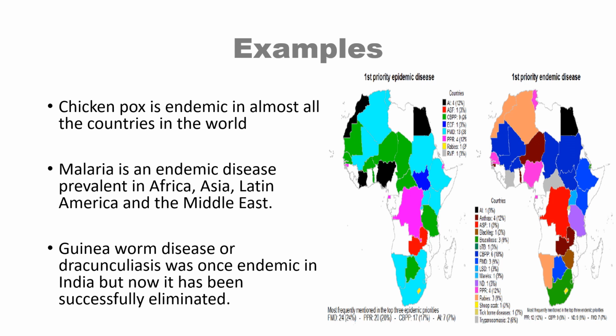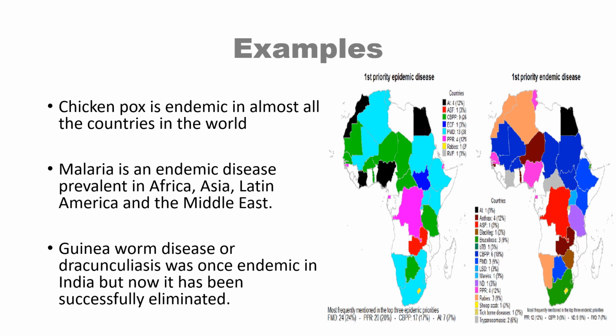Next disease is another common disease in India and various parts of Asia, but it's not very common in the developed world. So that disease is malaria. Now, malaria is endemic and it's prevalent in Africa, Asia, Latin America, Middle East, and every year there are cases of malaria reported in these regions, but it is not endemic in USA.